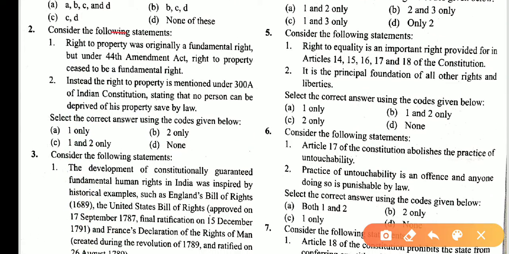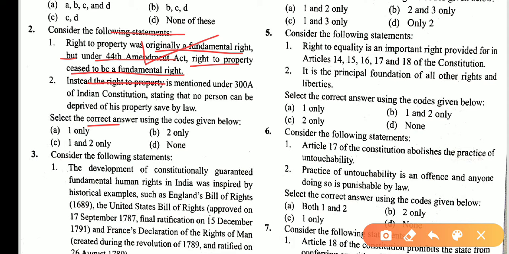Consider the following statements. Right to property was originally a fundamental right, yes, but by the 44th Amendment Act, right to property ceased to be a fundamental right. This statement is correct because during the Janata Dal government, right to property shifted from Article 31 to Article 300A. So it is now a constitutional right but not a fundamental right.